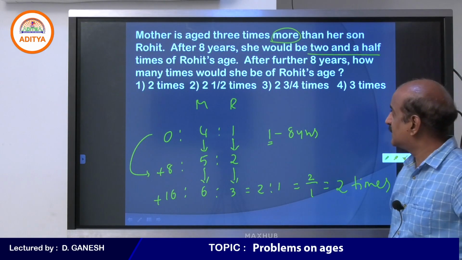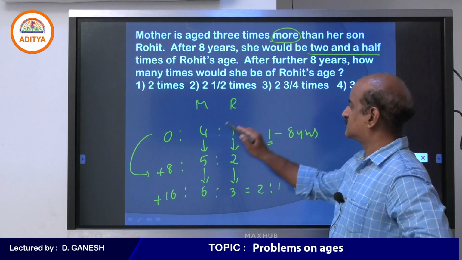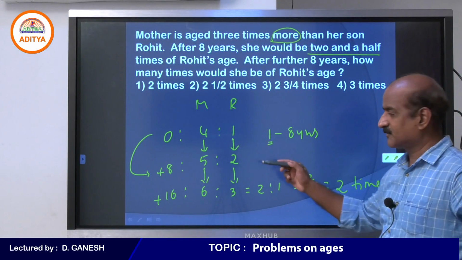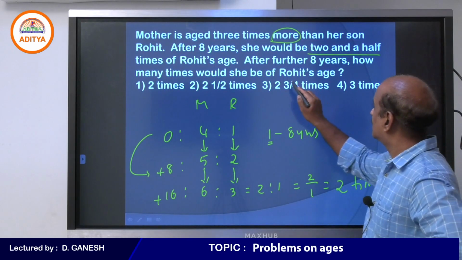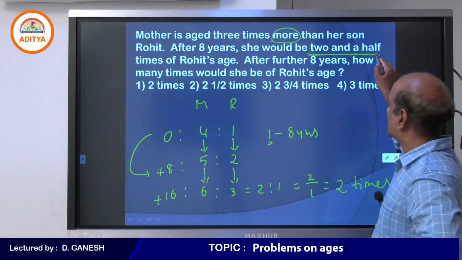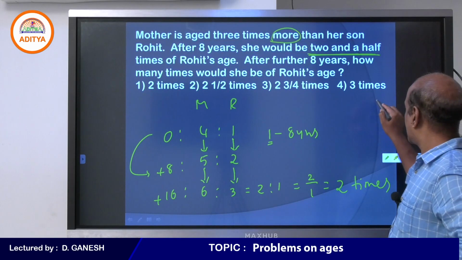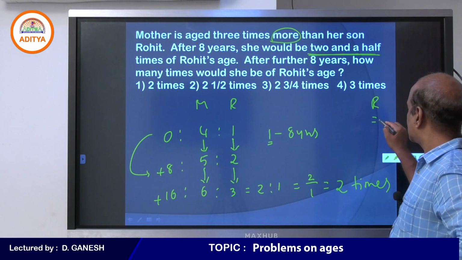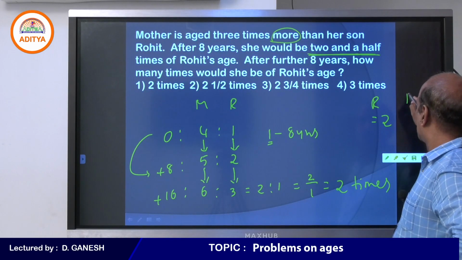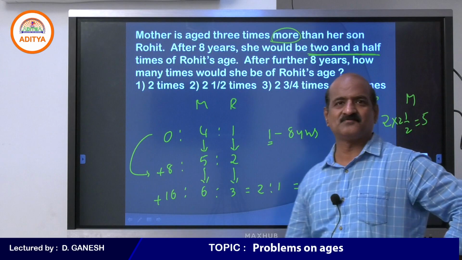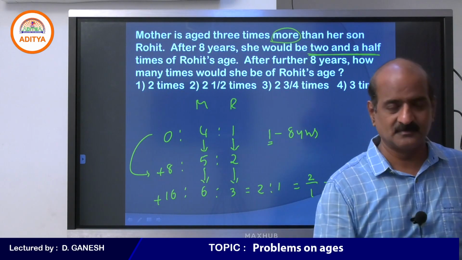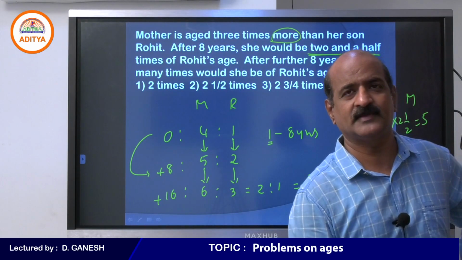Students, the reason is 4 times, 3 times more. You can ask me, sir, how are you taking this? The reason is mother will be 2.5 times when we compare with Rohit. If Rohit's age is taken as 2, mother will be 2 into 2.5, 5. Because that is all about ratio, we can take any number.